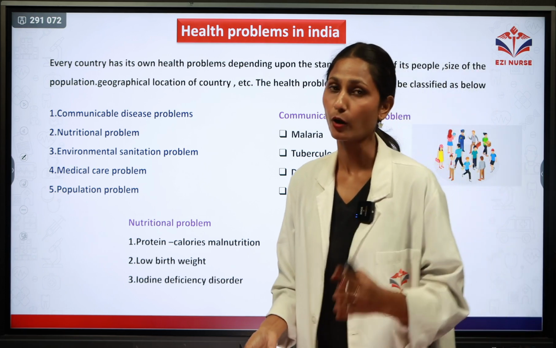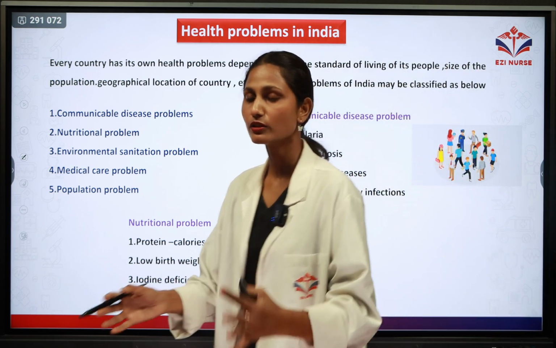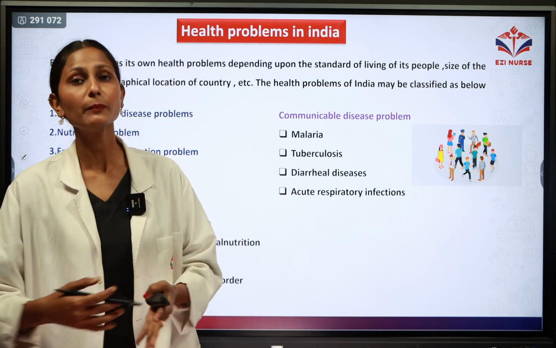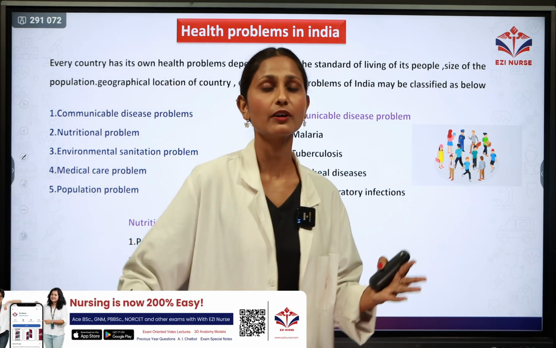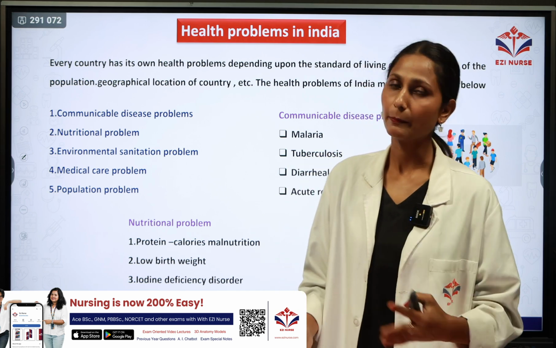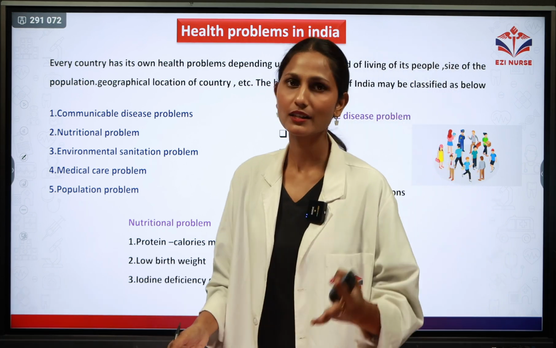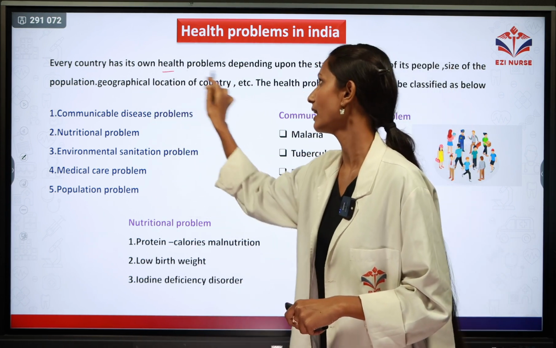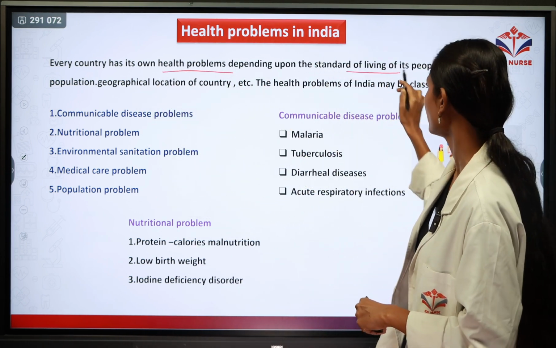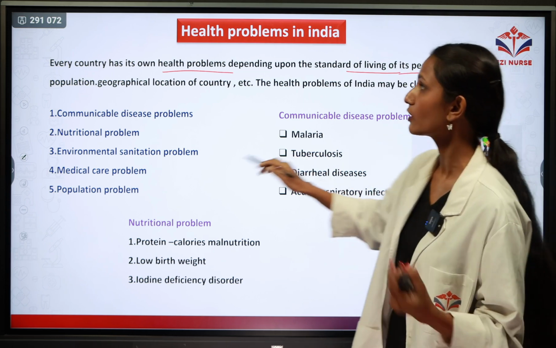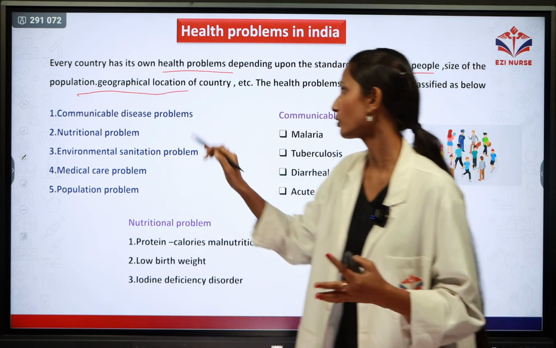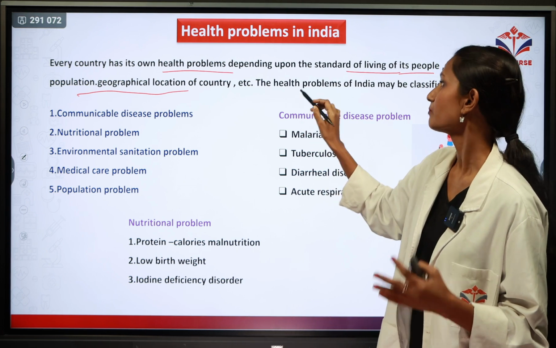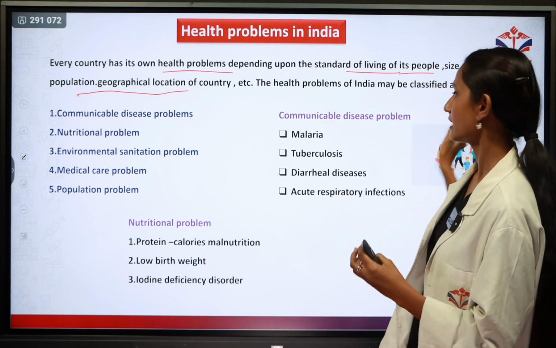Next one is health problems in India. According to the country situation or the people of the country, there will be different types of health problems depending upon the country. In India, we will discuss whatever health problems are there. Every country has its own health problems depending upon the standard of living of its people, size of the population, geographical location of the country, etc. The health problems of India may be classified as follows.